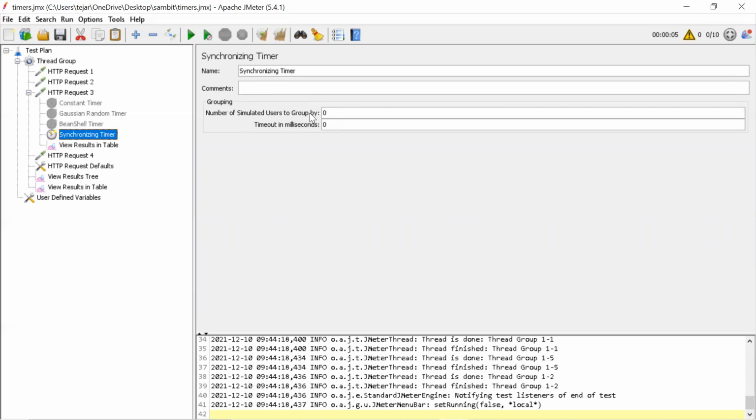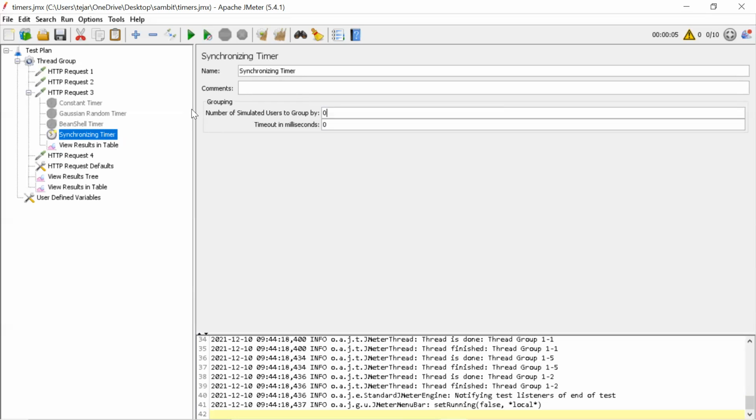Number of simulated users to group by, and timeout. Number of simulated users to group by as 0 means it doesn't wait for a single one; it has to wait for all the users to complete. So if it's 100, even 200 or 300, all should complete all the previous requests before it proceeds. Let's say out of 300, some 10 or 20 users have performance issues. At that time, I don't want to wait for those 20 or 30 users. So I give some number here, and JMeter will check for that number of users.